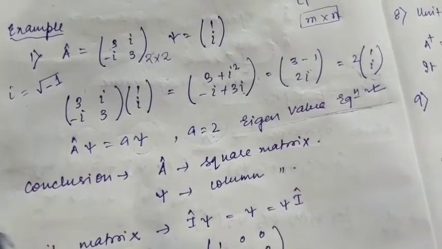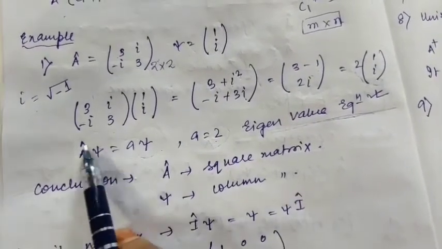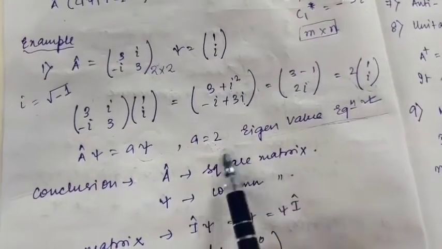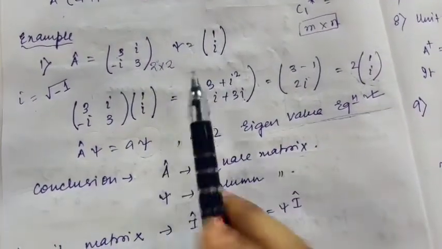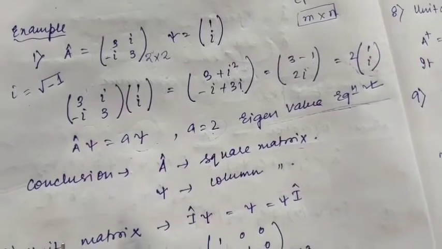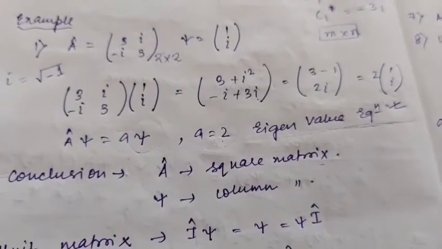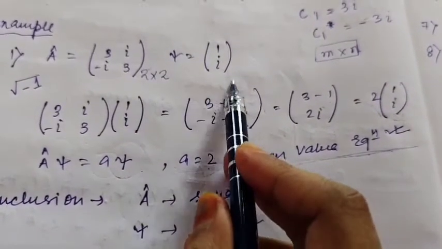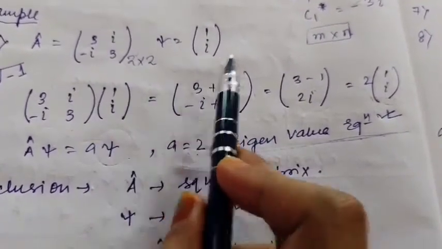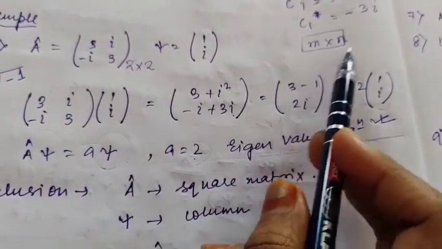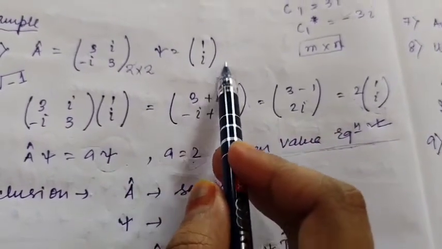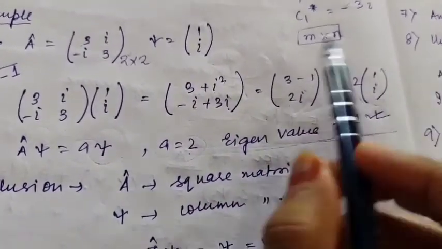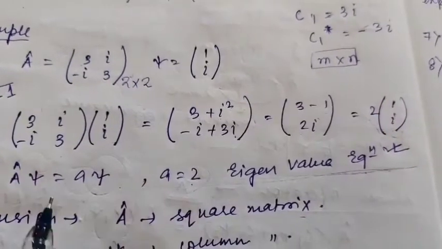Two important things to remember: when we represent an operator in terms of a matrix, it is always a square matrix, and the function is a column matrix. Here I need to tell you one more concept. Every matrix is represented as m cross n, where m is the number of rows and n is the number of columns. This m cross n is called the order of a matrix. What are you going to write here? Tell me.